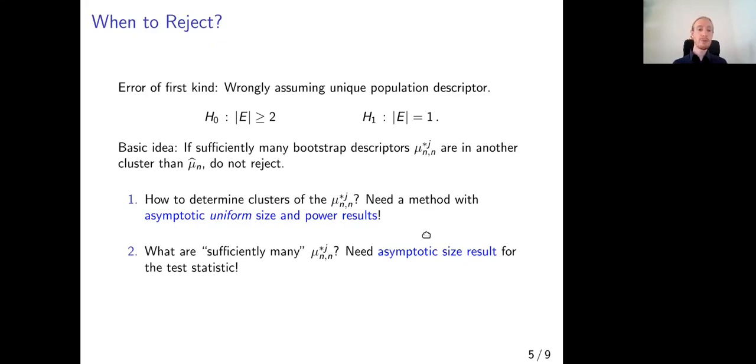So this raises two questions. First, how to determine clusters of the bootstrap descriptors. Here we need a method with asymptotic uniform size and power results, which most clustering methods do not provide. And secondly, what are sufficiently many bootstrap descriptors in a different cluster? And for that, we need an asymptotic size result for the test statistic.